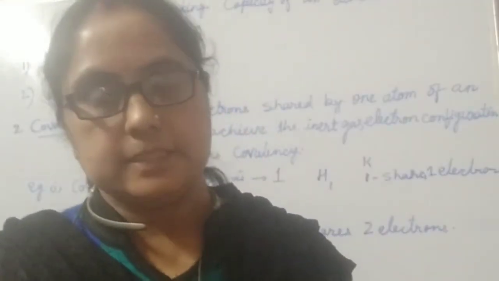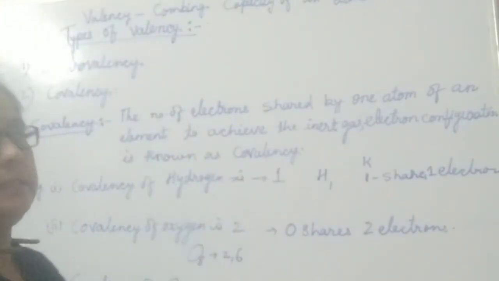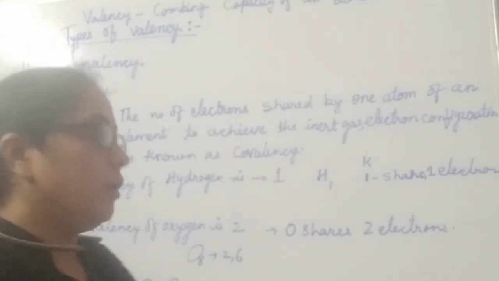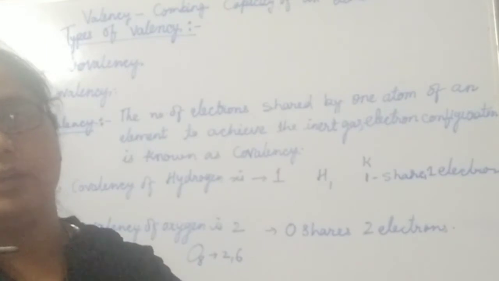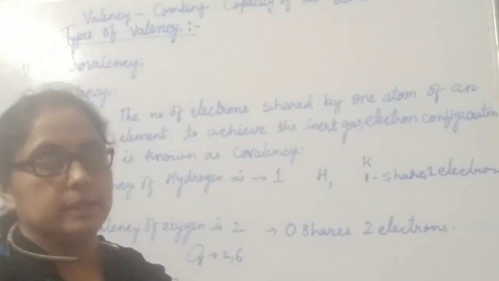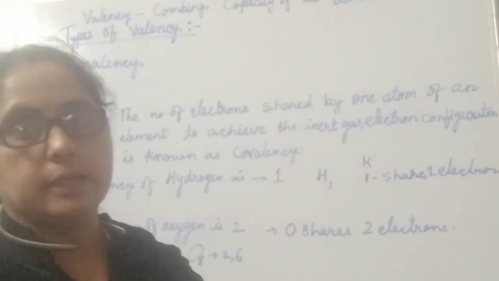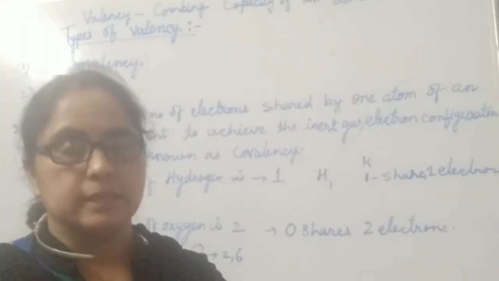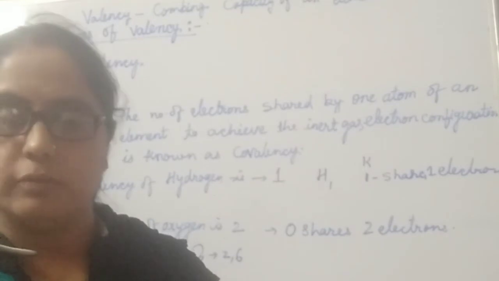The second type of valency is covalency. Covalency means the number of electrons shared by an atom of an element to achieve the electronic configuration like noble gases. That is called covalency. It means if an element shares its electrons and achieves the electronic configuration like noble gases, then its valency is called covalency.